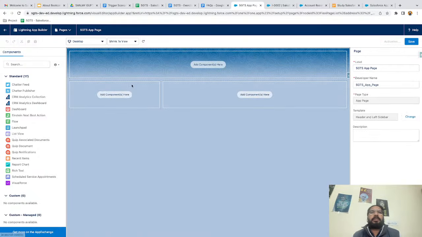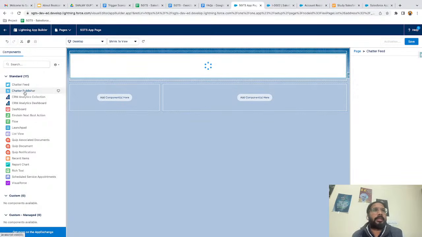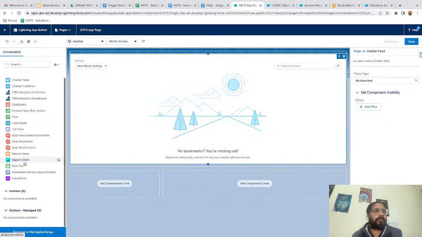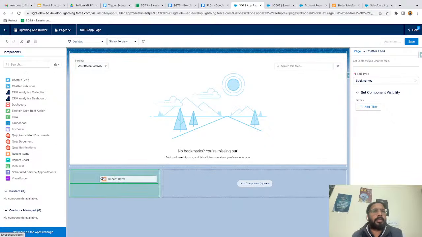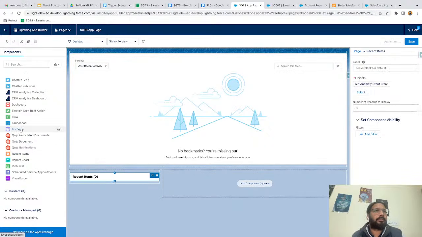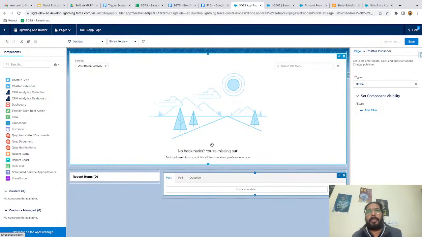So it will look similar to a home page, but a home page we will have only one in an application, while app pages we can have many in one application. So here you can place components as per the requirement. So I'm placing recent items and chatter publisher. So these three components I just placed and I'm saving it. Now I'm going to activate it.